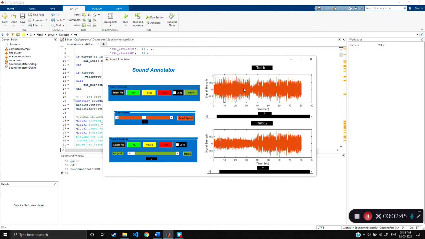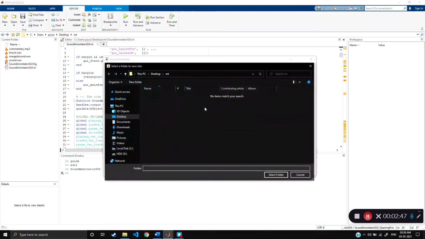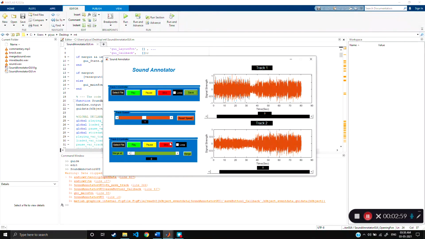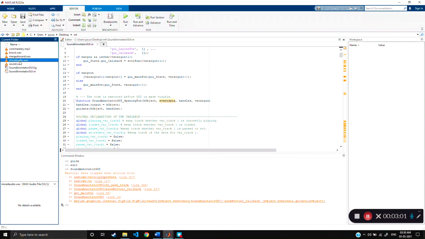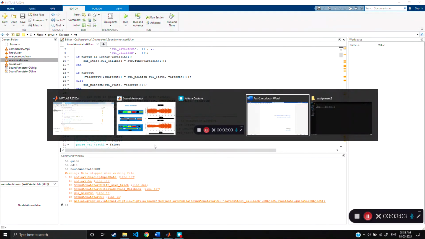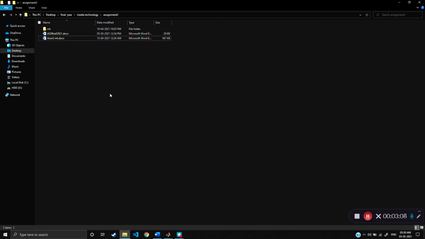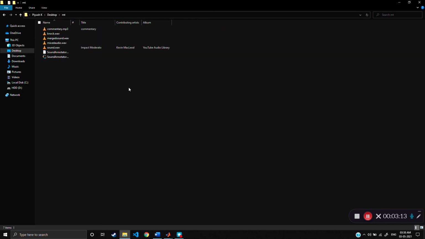So now to save this merged file, we can click on save, and it prompts on which folder we have to save. So we can select this folder, then we give it a file name. Let's say mixed audio. So when we click on OK, the file is saved, and we can see mixed audio come here. We can go to that folder, and then we can see the mixed audio here.